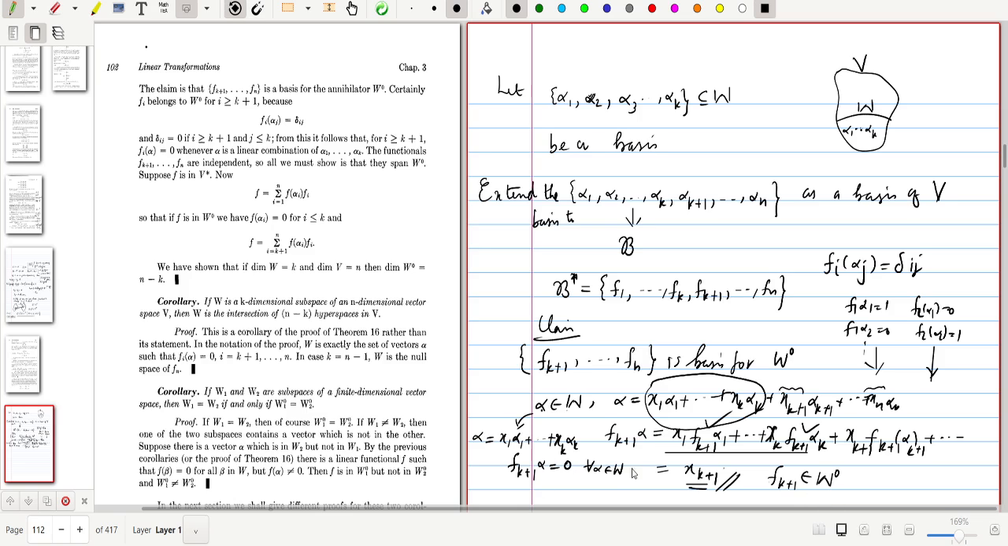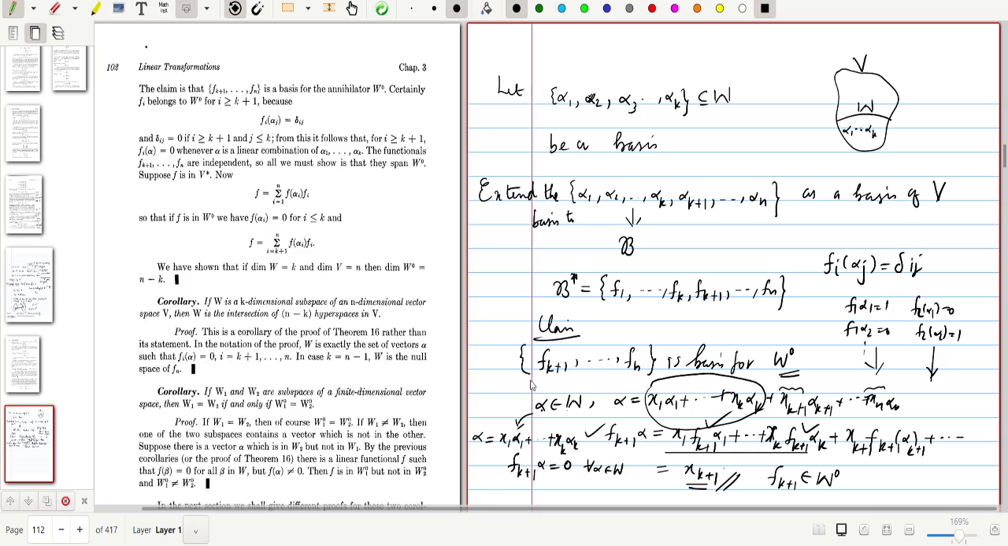Similarly, you can prove this is true for f_{k+2}. f_{k+2} of alpha is x_{k+2}, which is again 0 for this expression. Then f_{k+2} is an element of W naught, and so on. So these elements f_{k+1}, f_{k+2}, etc., f_n are all elements of W naught. And we will prove that they form a basis for this W naught.